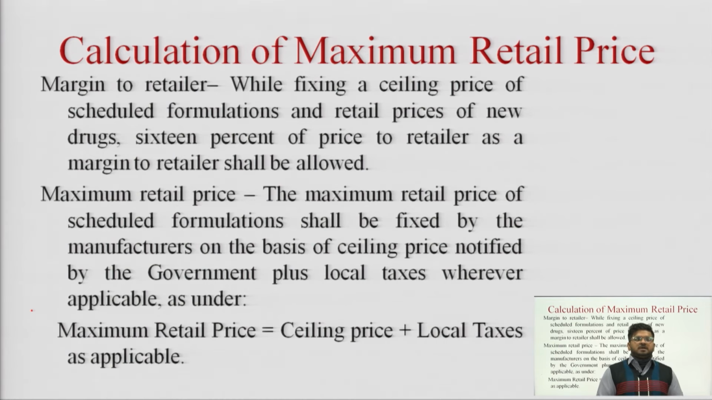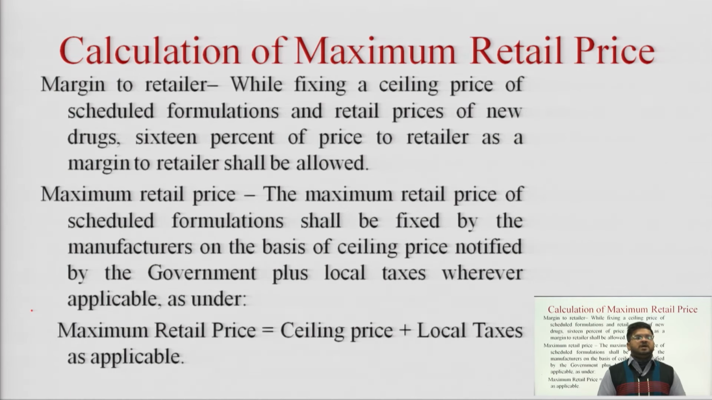So, margin to retailer, how will you set the margin to retailer? While fixing a ceiling price of a scheduled formulation and retail price of new drug, 16% of price to retailer as a margin to retailer shall be allowed. 16% margin will be allowed to any kind of retailer. Then how will you set the maximum retail price?